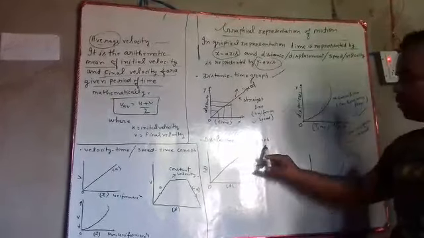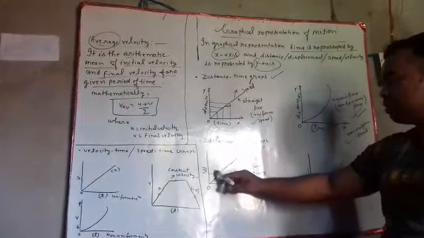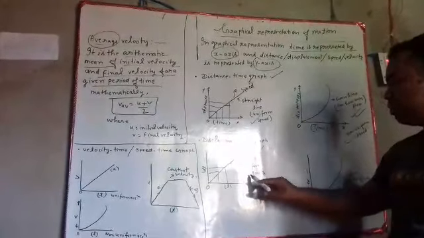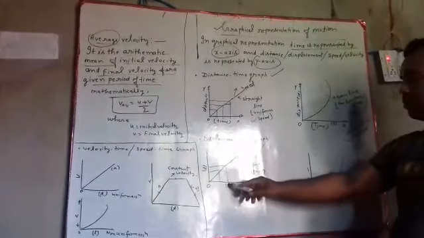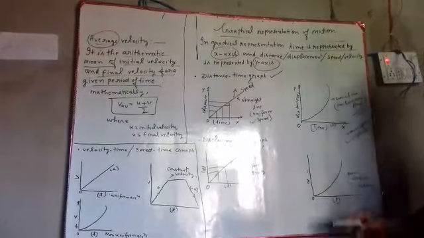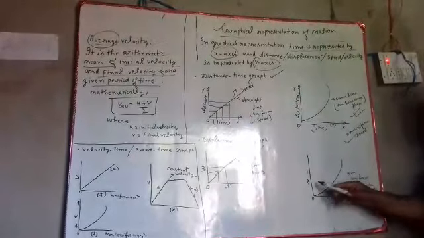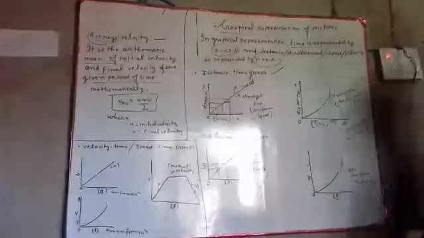Now the displacement-time graph. If displacement is changing equally with time, then it will be uniform velocity. Change in displacement per unit time is uniform. So this slope gives uniform velocity, and a curved line between displacement and time gives non-uniform velocity.